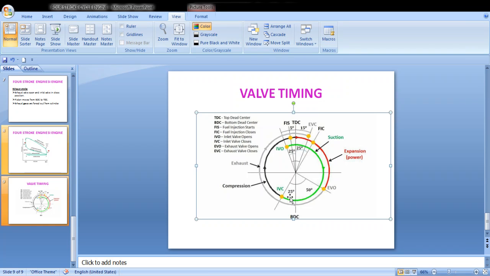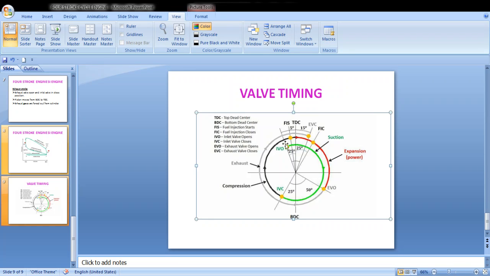Next is your exhaust valve timing. Opening of the exhaust valve earlier reduces the pressure near the end of the power stroke and thus causes some loss of useful work in this stroke. But opening the exhaust valve too early also has a negative impact. This decreases the work and thermal efficiency of the engine.